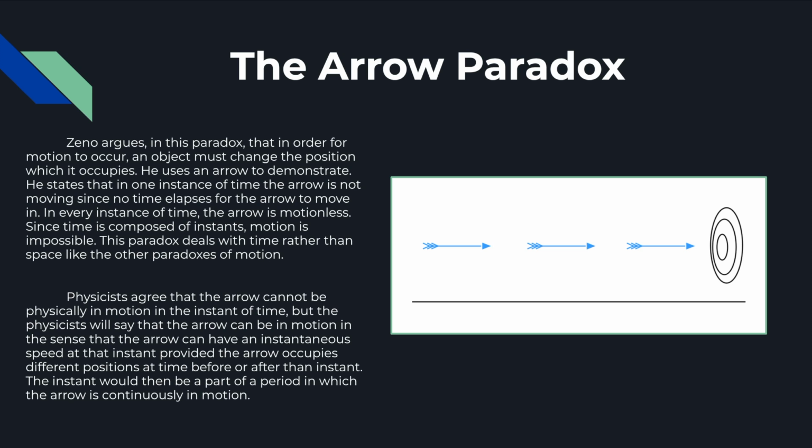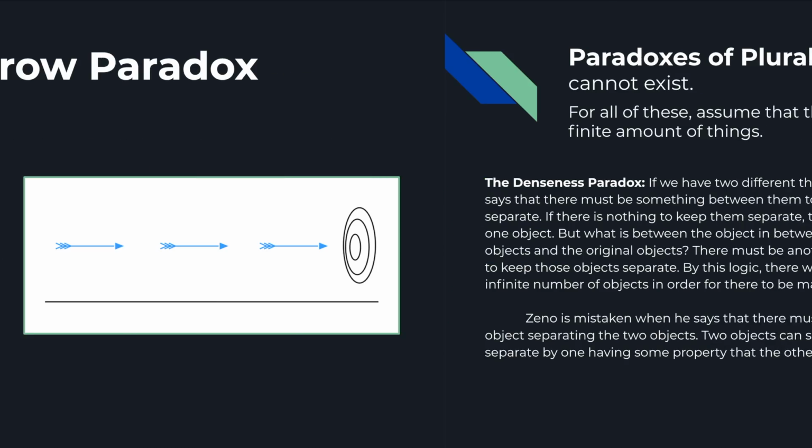Let's talk about the arrow paradox. In this paradox, Zeno states that if you fire an arrow and find one durationless moment of time, then the arrow has no motion. After all, no time has elapsed to allow it to move. Zeno then states that since time is made up of millions of moments, no motion ever occurs, as no motion ever occurs in a moment. This, of course, is not correct, as objects have something we call instantaneous speed. If an object is in a different position than the instant before and after it, then it technically is in motion, even though there's no physical movement in that instant.